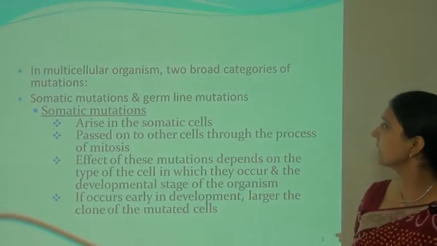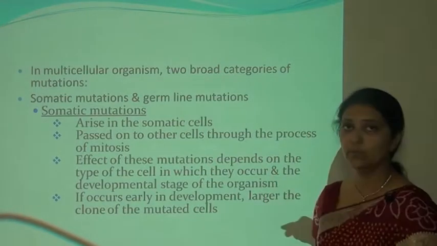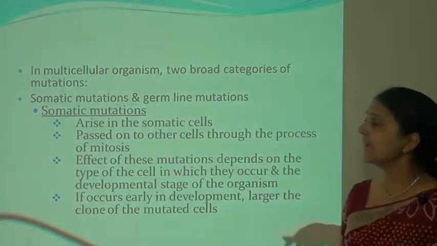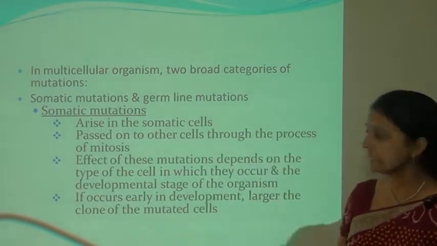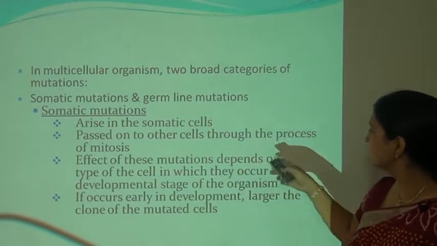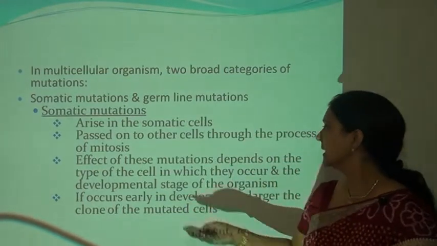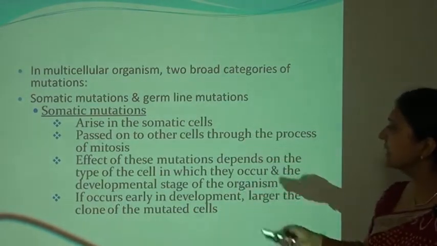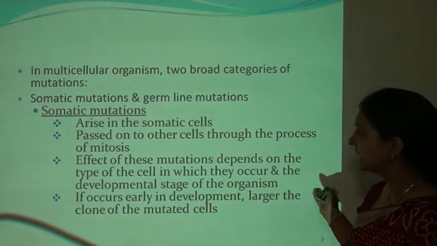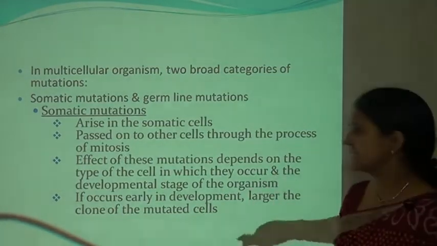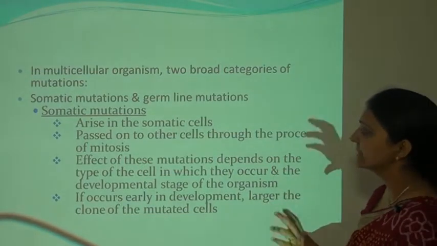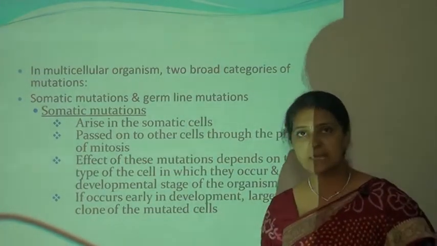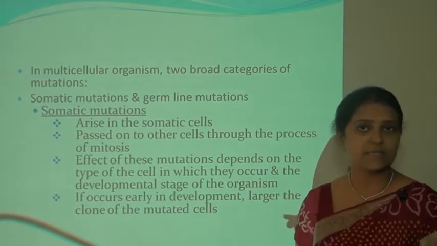In multicellular organisms, there are two broad categories of mutation. One is the somatic mutation and the other is the germline mutation. Somatic mutation arises in the somatic cells and is passed on to other cells through the process of mitosis. The effect of this mutation depends on the type of cell in which it occurs and the development stage of the organism. If it occurs early in development, the clone of the mutated cell is larger. So mutation occurs in two cells: one is the somatic cell and the other is the germline cell.